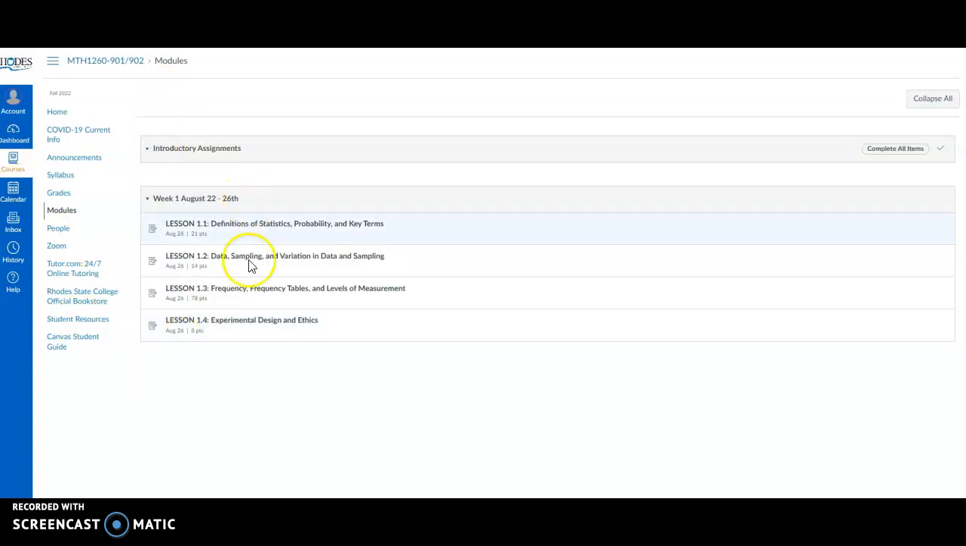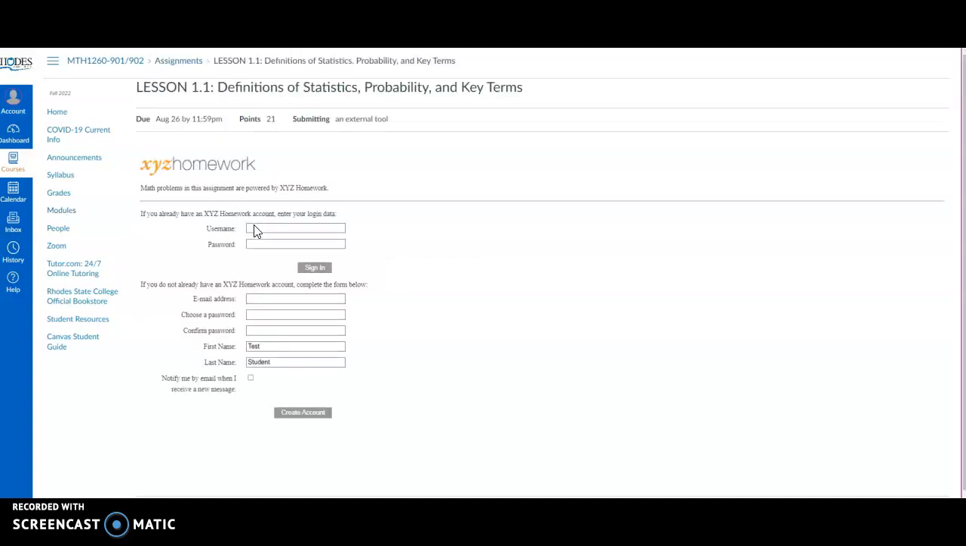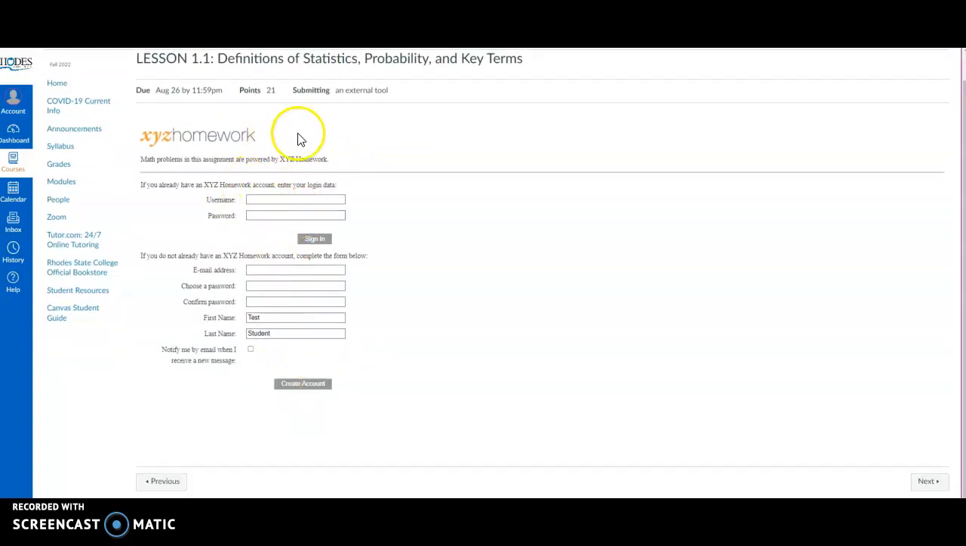All right, so I've posted the first week. Each of these lessons will be linked with that XYZ homework that I mentioned before. The first time that you click on an assignment, it's going to ask you to make an account. You won't have to do this every time, just the first time so it links to your account. If you already have an XYZ homework account from a previous class, just enter your information here. If you need to set one up, then you're going to use this here.